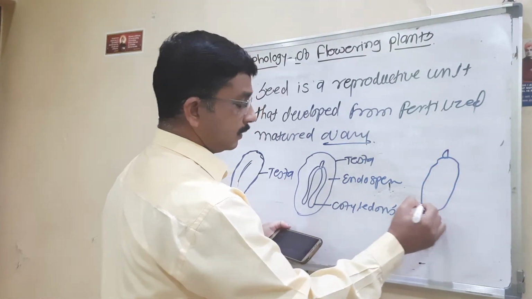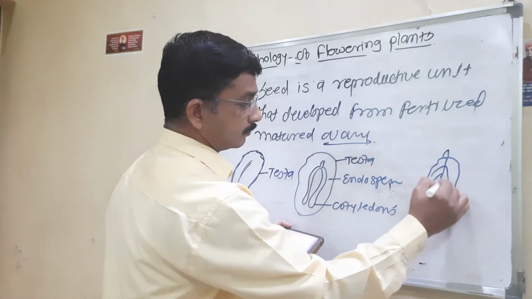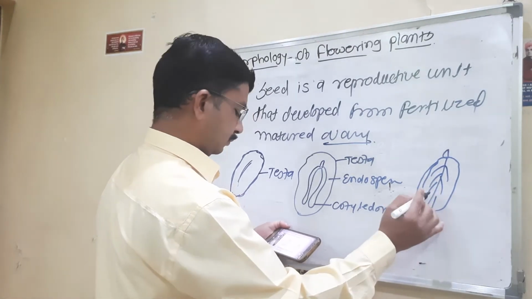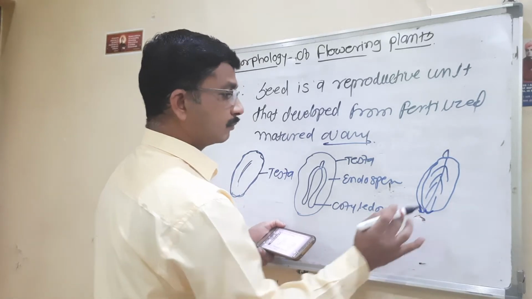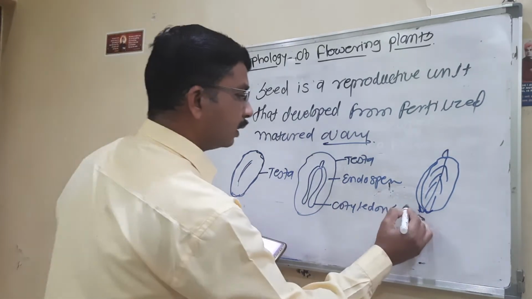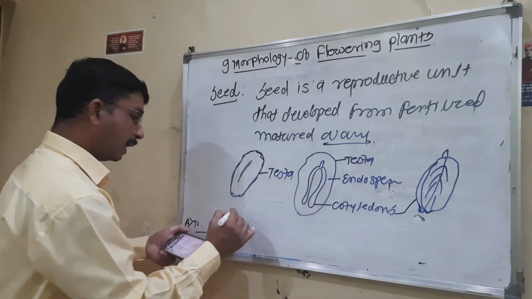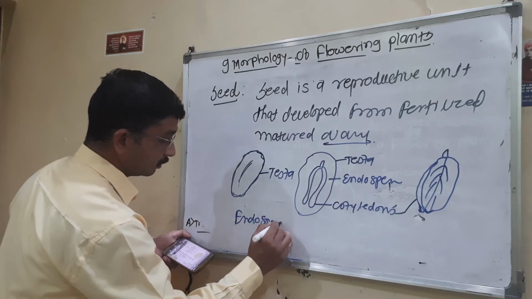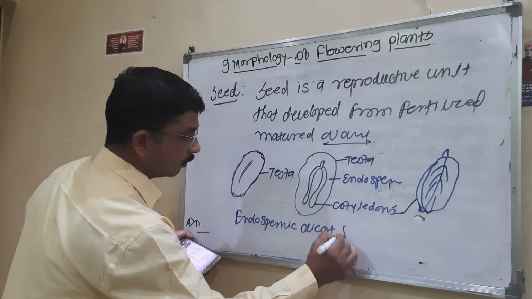We have another diagram also here. Leaf-like structure, leafy structure found inside the seed. This is a cotyledon. Here is a diagrammatic diagram of an endospermic dicot seed.